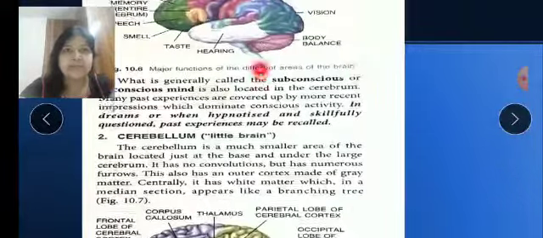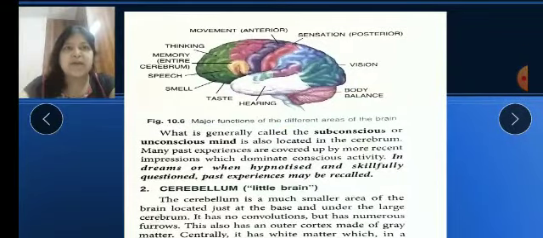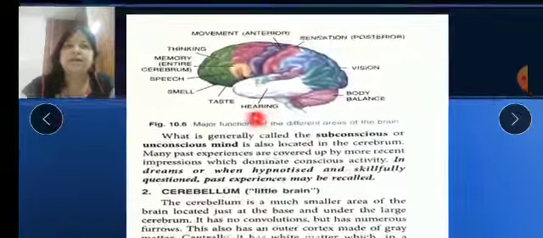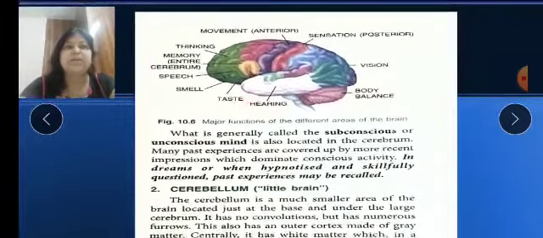Now children, here you can see the diagram. Here you can see all the parts. All the sense organs' stimuli are processed by the brain. I told you it perceives the impulses from sense organs. Speech, smell, taste, hearing and body balance are handled in this part. Our vision and sensation are controlled by the posterior part of the brain. Our movement is controlled by the anterior part of the brain. Our thinking and memory are in the cerebrum part.